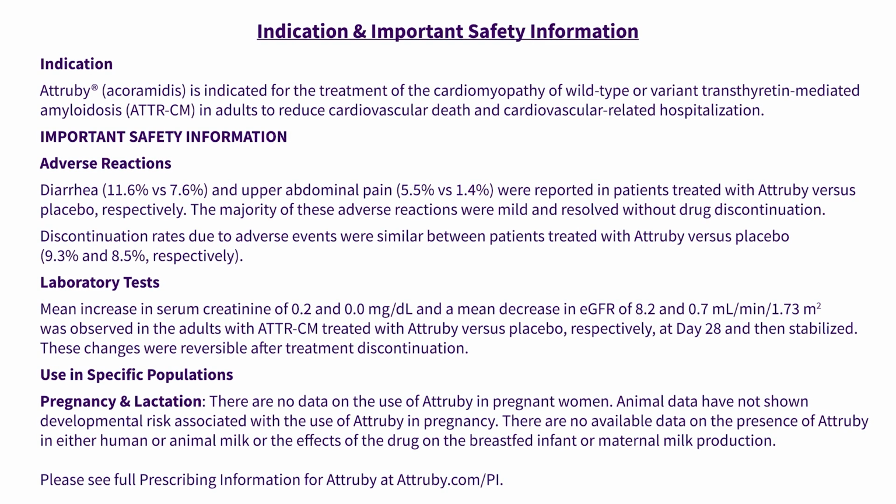Indication and important safety information. Indication. Attruby (acoramidis) is indicated for the treatment of the cardiomyopathy of wild-type or variant transthyretin-mediated amyloidosis, ATTR-CM, in adults to reduce cardiovascular death and cardiovascular-related hospitalization.